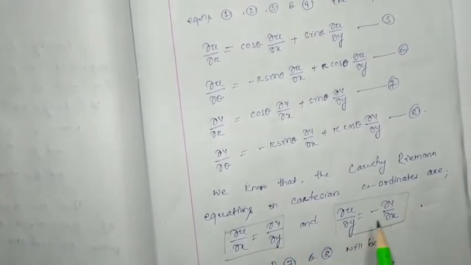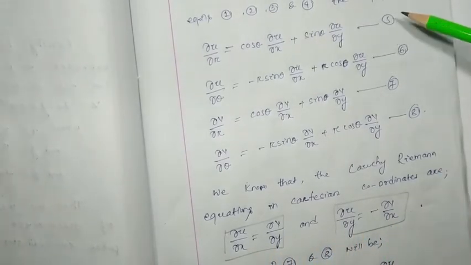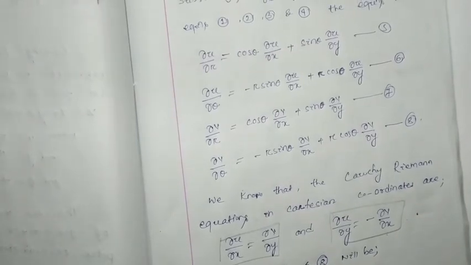By using these two equations we have to modify equations 5, 6, 7, 8. Let's see what we get.